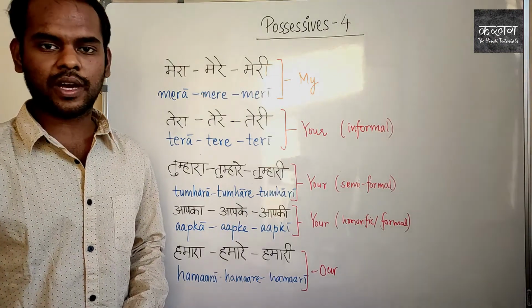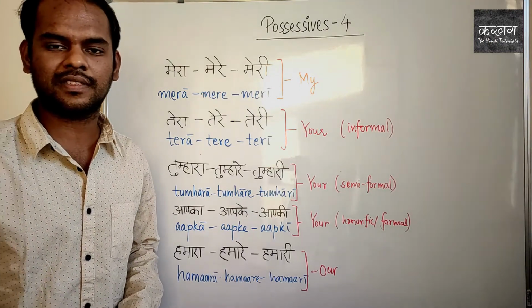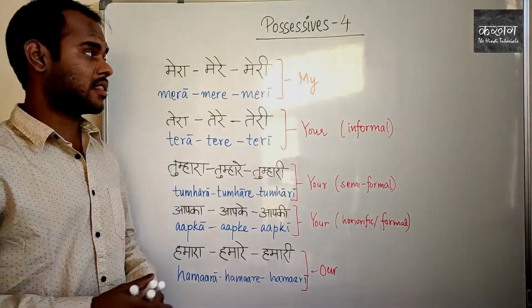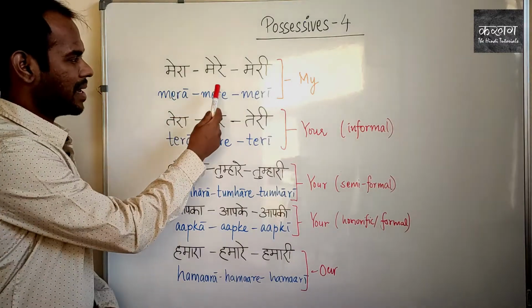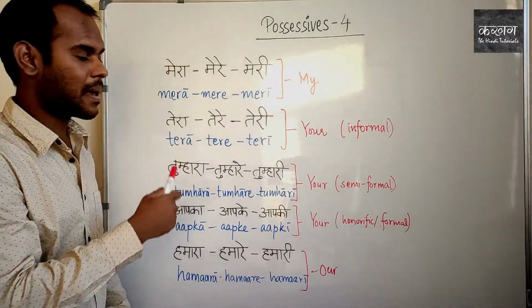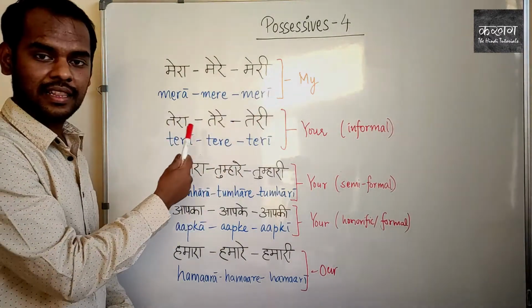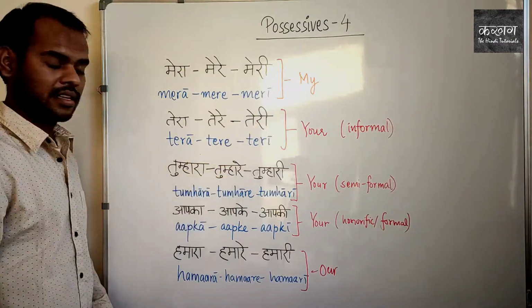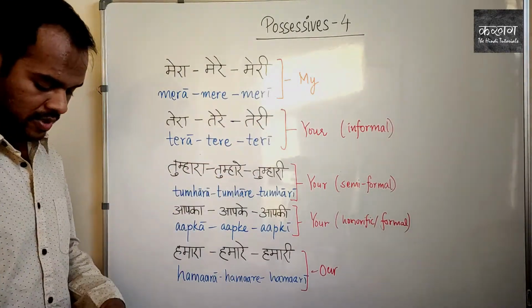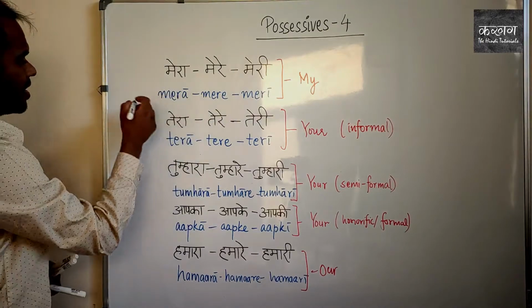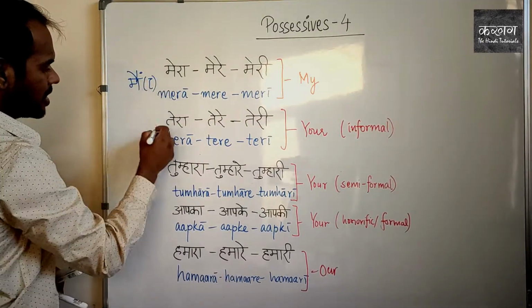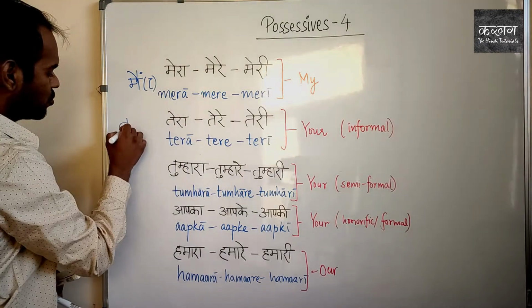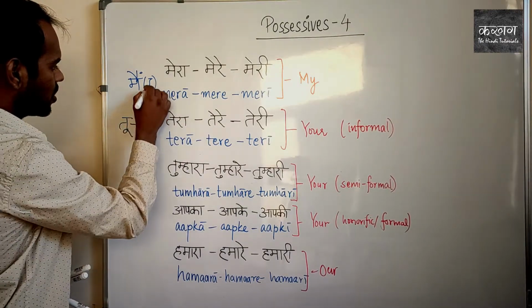In this lesson we are going to learn some more possessives. Till now we have learned these possessives that you can see on the board. मेरा, मेरे and मेरी, my. तेरा, तेरे and तेरी, that is your, informal. Well, मेरा corresponds to मैं, that is I. तेरा corresponds to तू, that is you, informal.